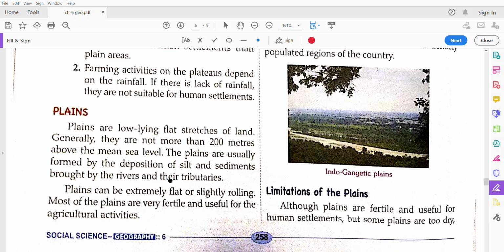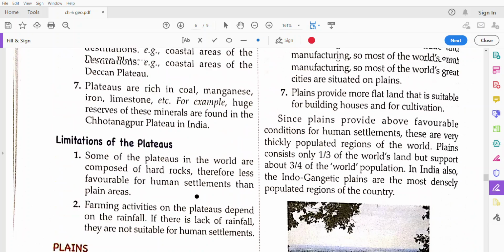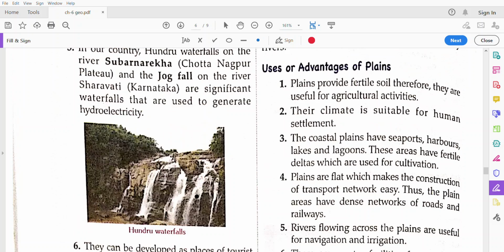These plains are usually formed by the soil that is brought by the rivers and deposited on these lands. Plains can be extremely flat or slightly rolling, and they are very fertile. Most of the plains are fertile because the rivers bring the soil from the upper part of the mountains.